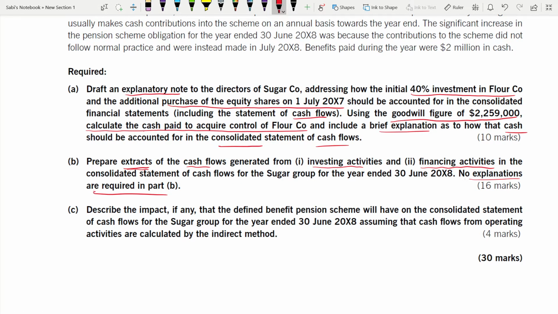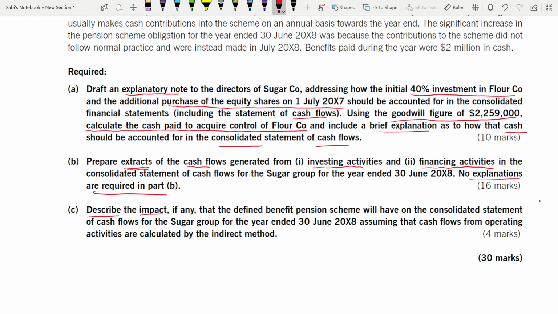Part C, 4 marks. Describe the impact. Wherever this word impact comes, first of all it is describe. That means you have to explain, write in words. Impact means you have to show the impact, the effect of some changes, before and after. That is the meaning of impact. What happens before and after you implement something, what is the impact? Has something improved, or is it worse, the performance got worse? Sometimes there's no impact, but if there is any impact, describe it.